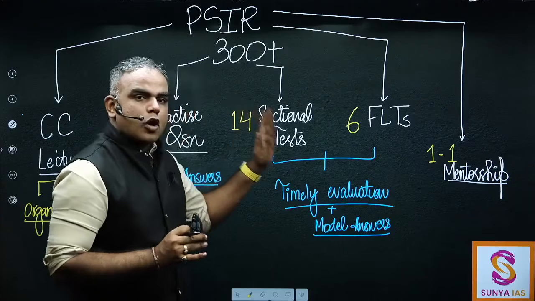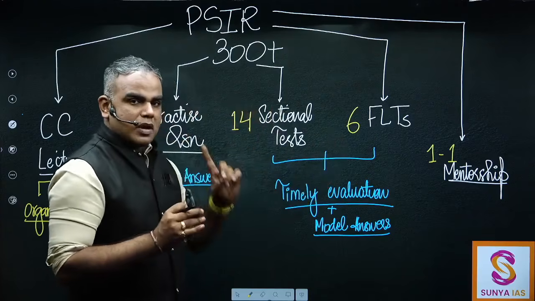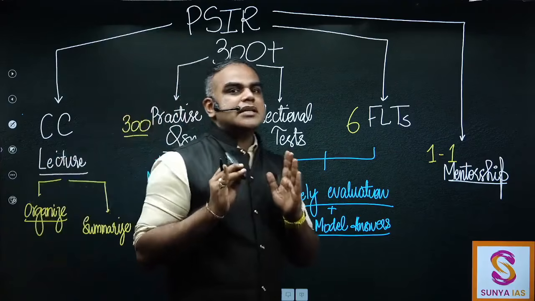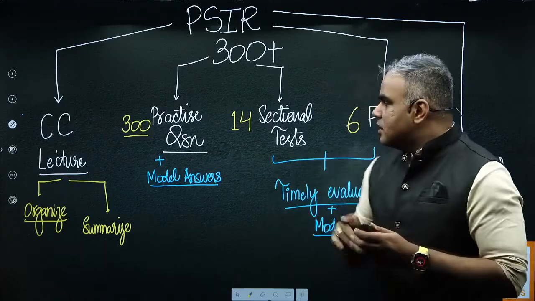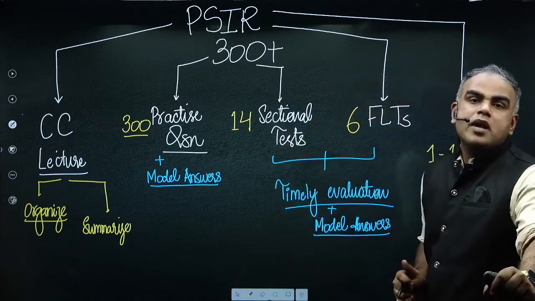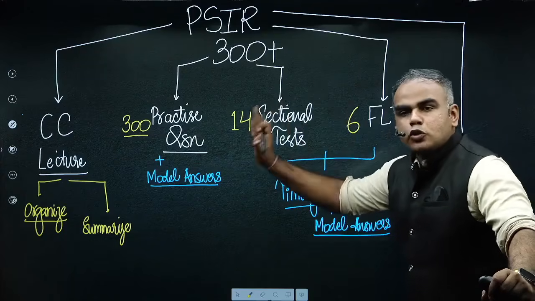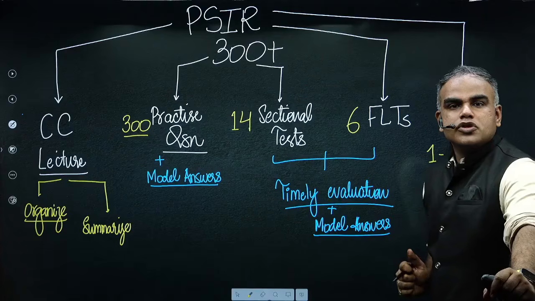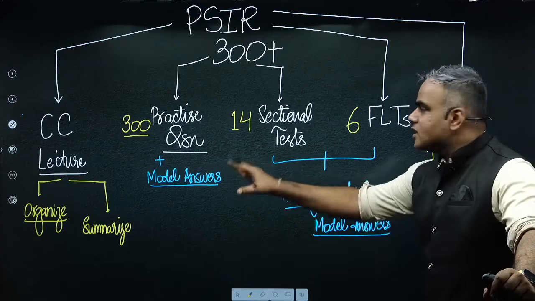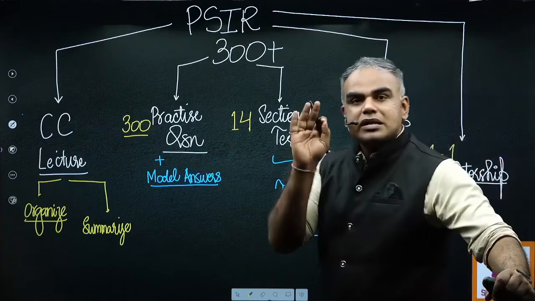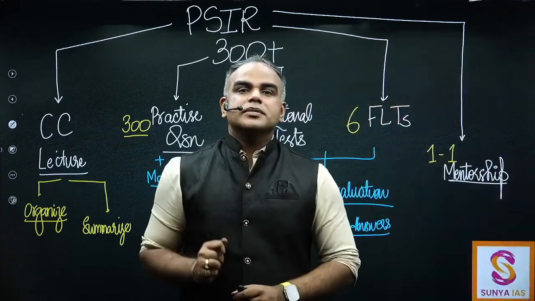So you complete all your sections. So paper 1A, 1B, 2A, 2B will be covered over a span of 14 sectional tests, right? Then it will be followed by the full length tests, FLTs, right? So if one has gone through the drill of writing practice questions, going through their model answers, then going through the sectional test and then FLTs, you are ready to tackle mains.